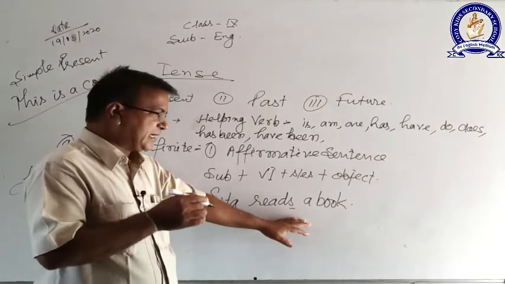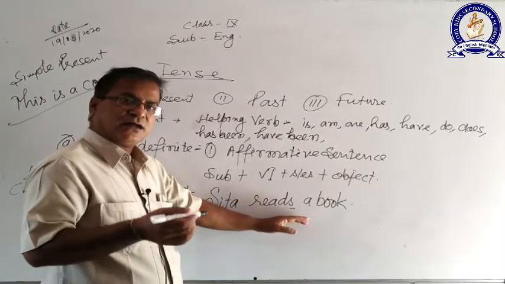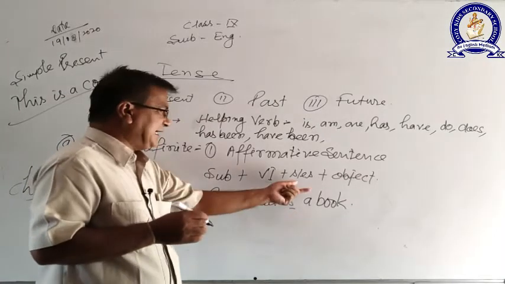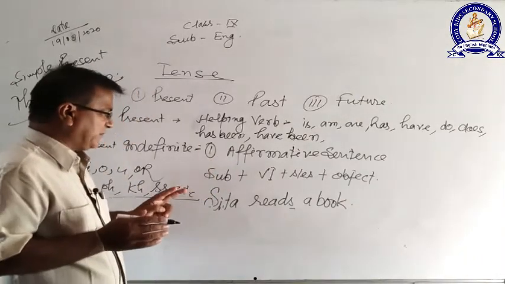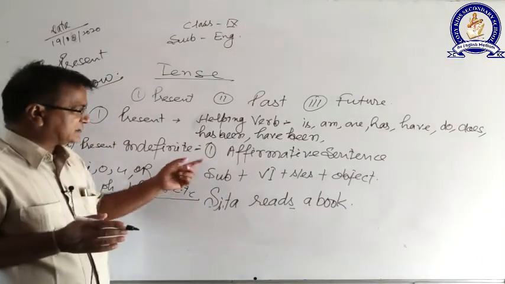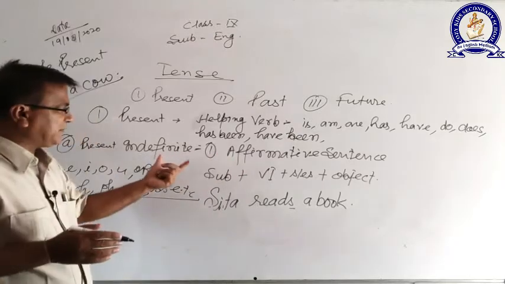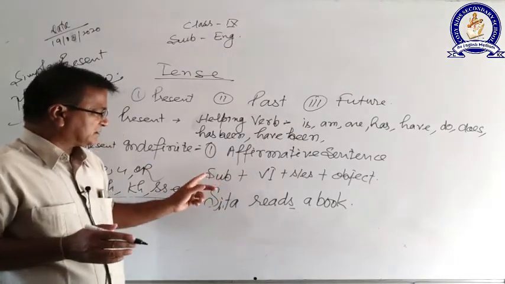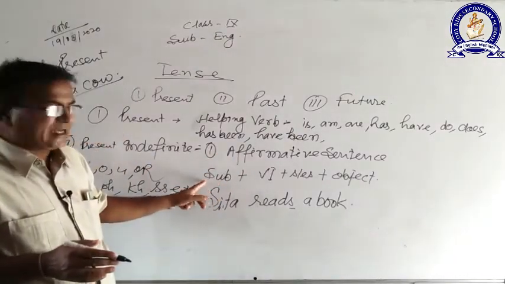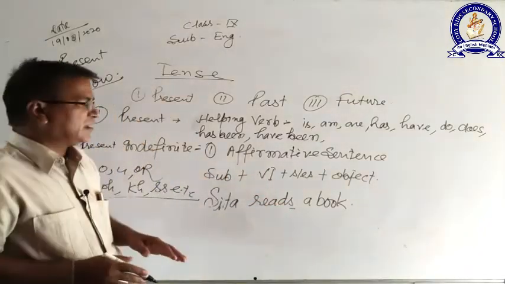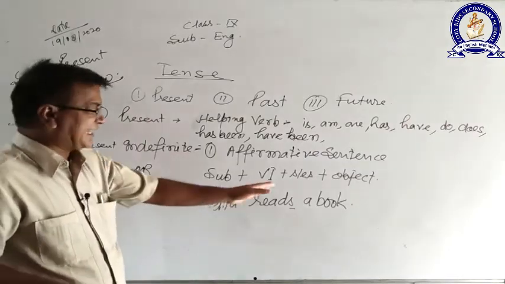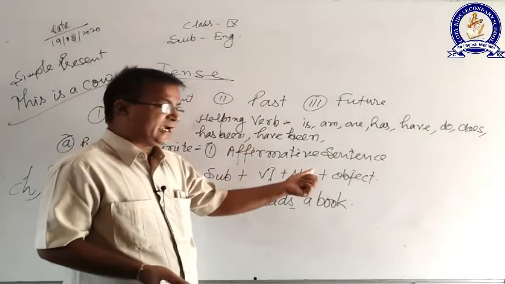Where we will be using s or where we will be adding es in the verb form. Two things we have to be very sure of while translating this present indefinite affirmative sentence. The subject must be singular, then only s or es will be applicable. If the subject is singular, where we add s and where we add es